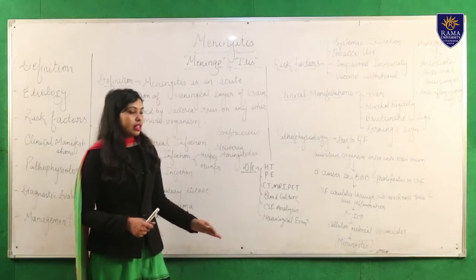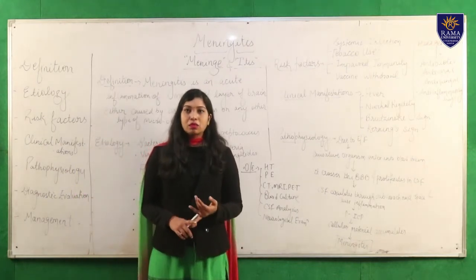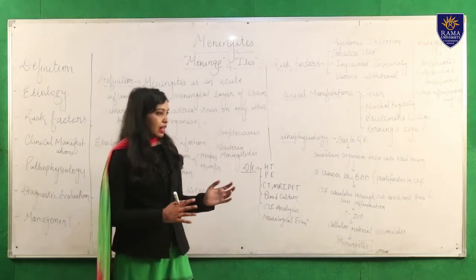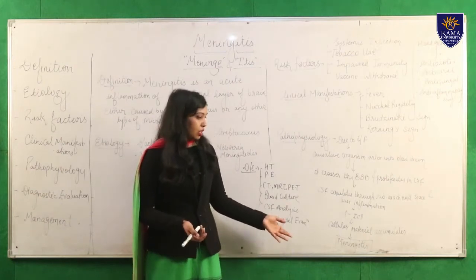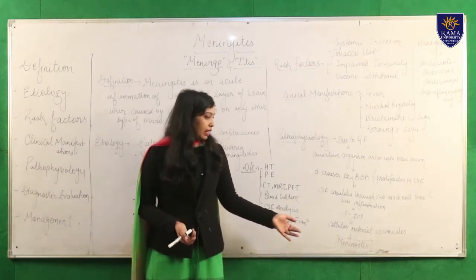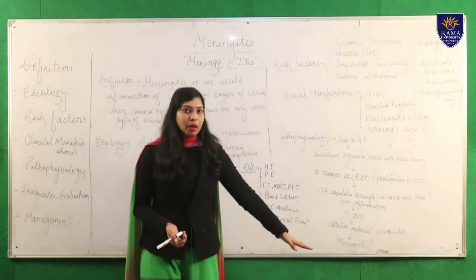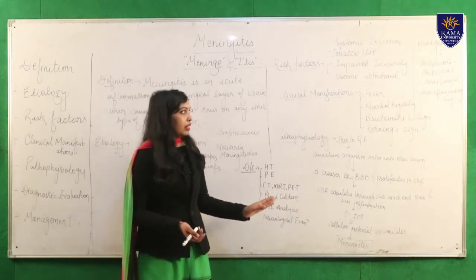Whenever there is any type of inflammation, there is a cellular response. Whatever the cellular response occurs, there is an accumulation of exudates. These exudates accumulated inside the spaces lead to the causing of meningitis. So it's just a simple pathophysiology of meningitis.